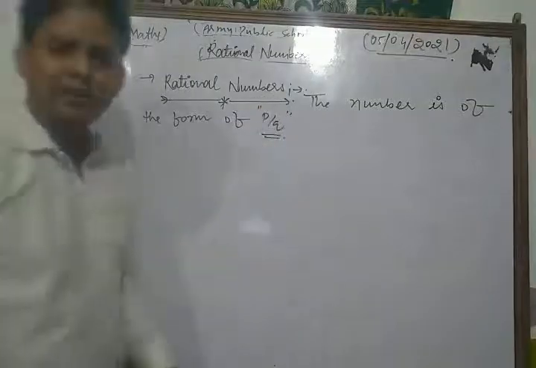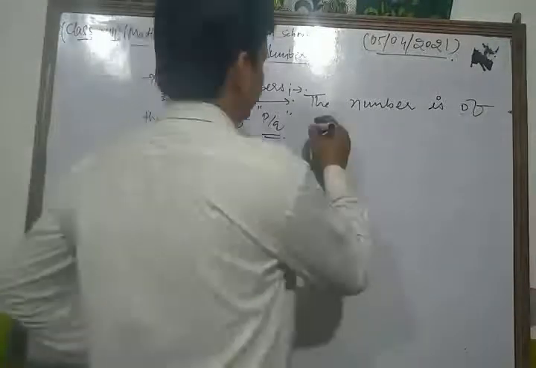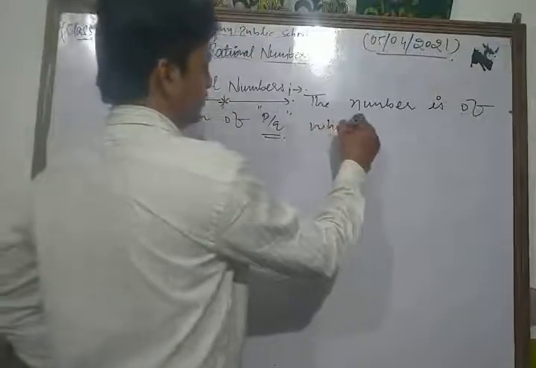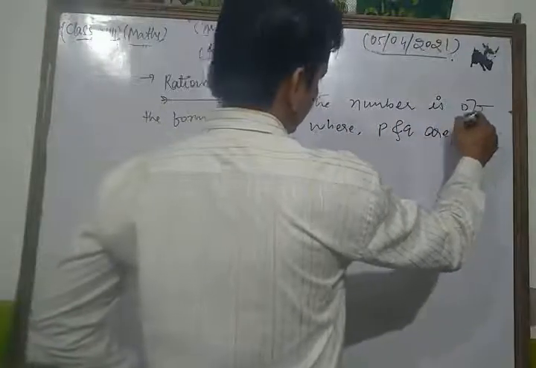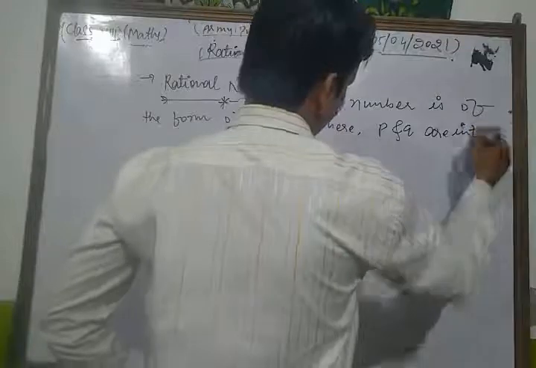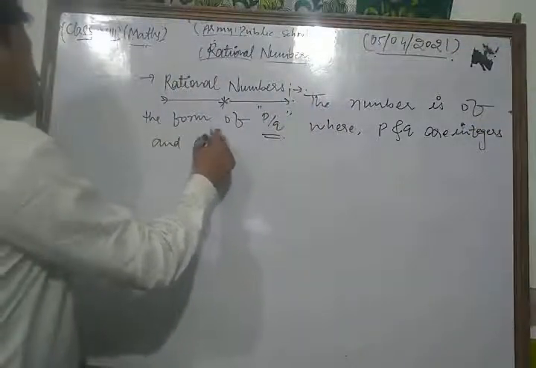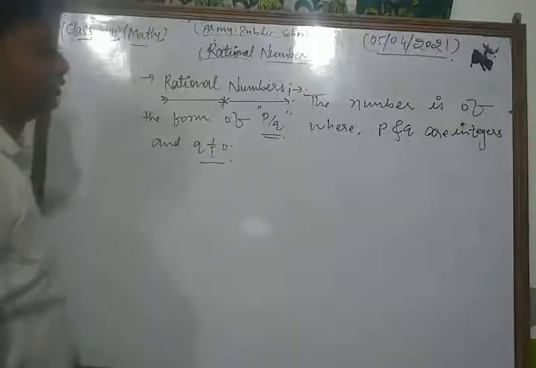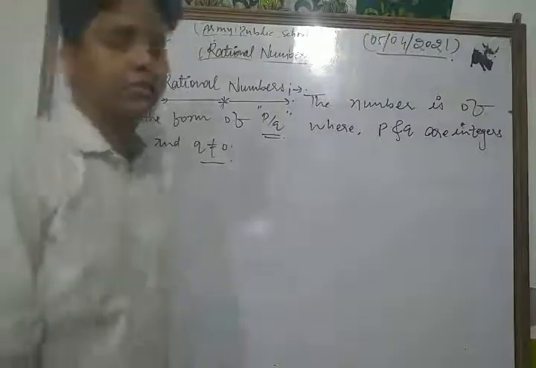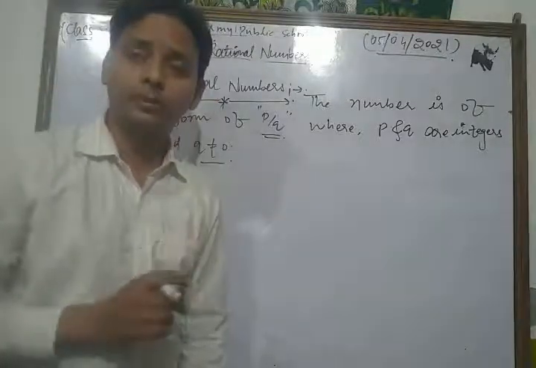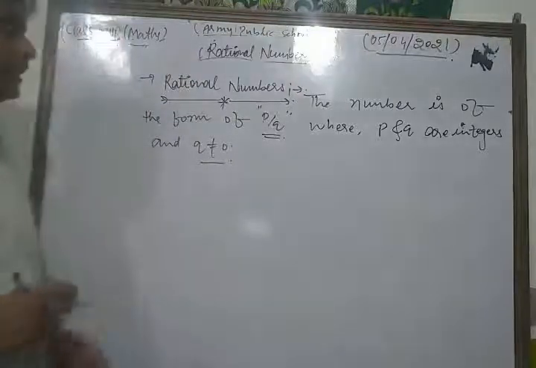Okay, any number of the form p upon q, where p and q are integers and q is not equal to 0. It means the denominator of the rational number, q, is always not equal to what? 0. So this is the concept of rational numbers.